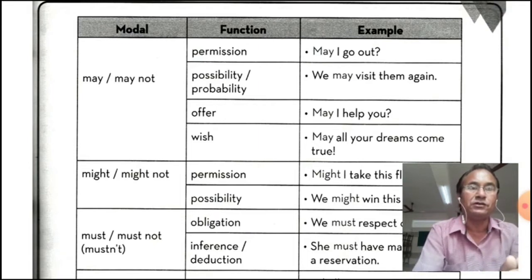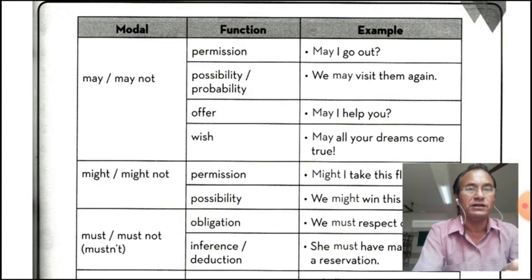So that is for permission. We use may for possibility, probability: we may visit them again. The cloud in the sky, it may rain. Possibility, but less possibility. Offer: if you want to offer anybody, you can say, may I help you?